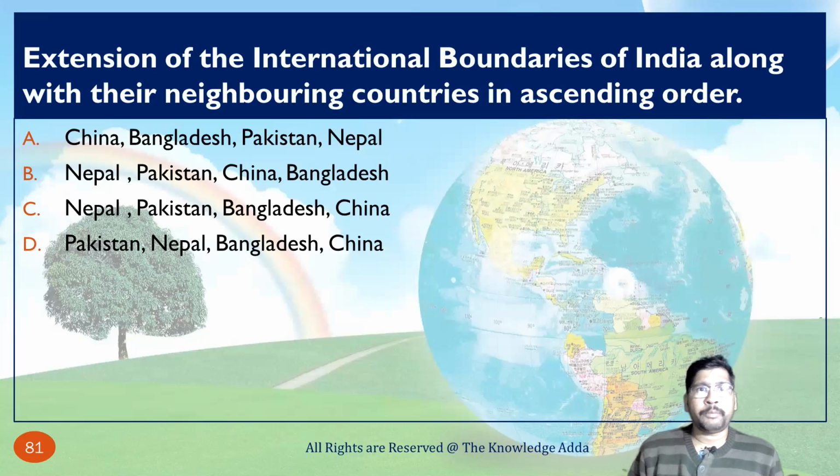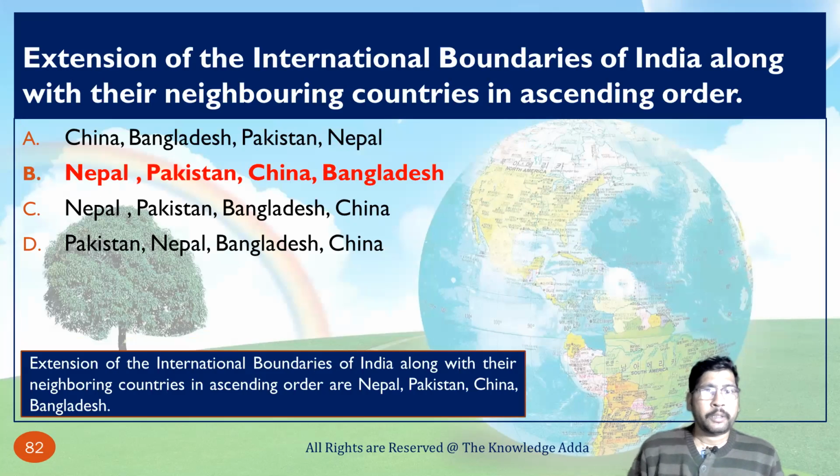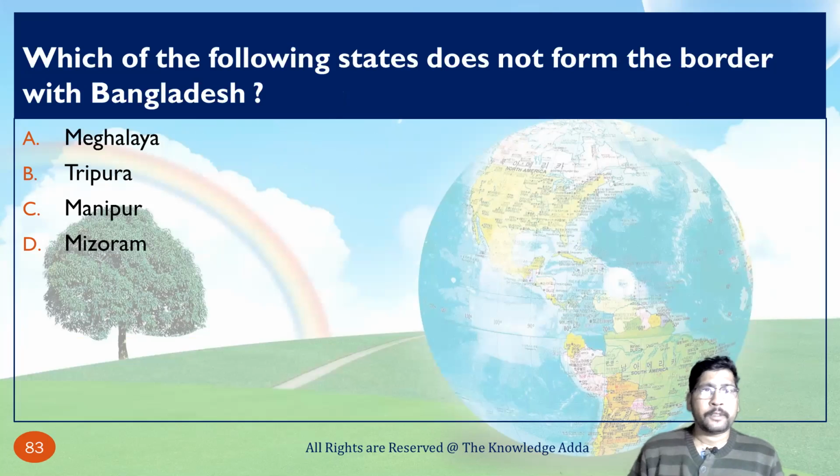Extension of international boundaries of India along with their neighboring countries in ascending order. So the correct option is basically Nepal, Pakistan, China, Bangladesh. Which of the following states does not form the border with Bangladesh?